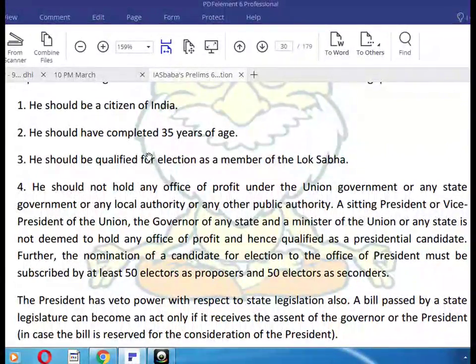A sitting president or vice president of the Union, the governor of any state, and a minister of the Union or any state is not deemed to hold any office of profit, and is qualified as a presidential candidate. Further, the nomination of the candidate for election to the office of president must be subscribed by at least 50 electors as proposers and 50 electors as seconders.